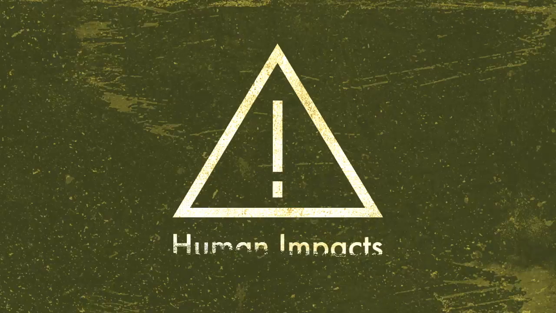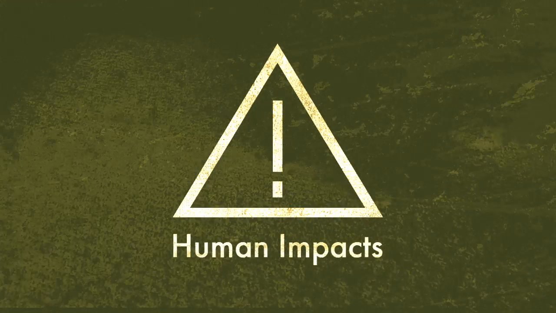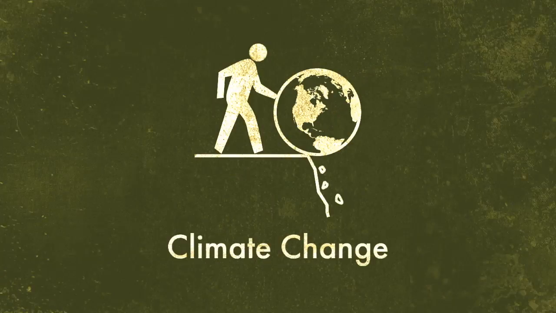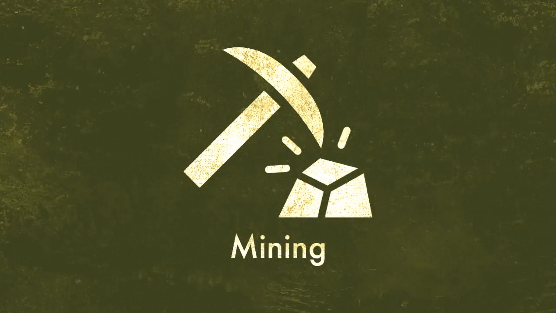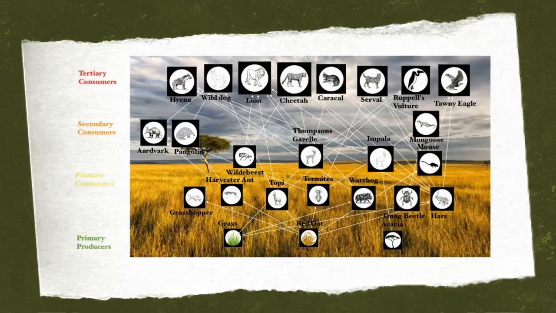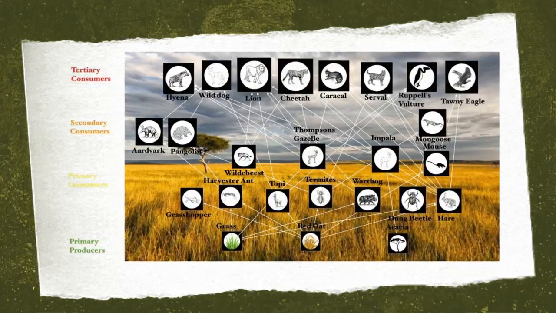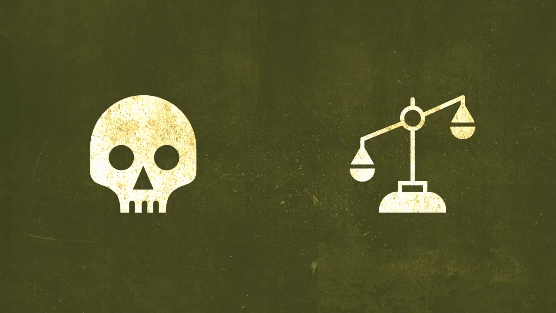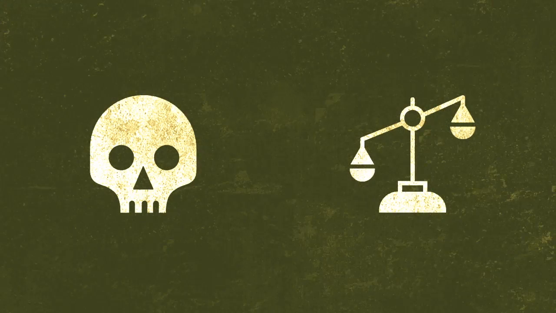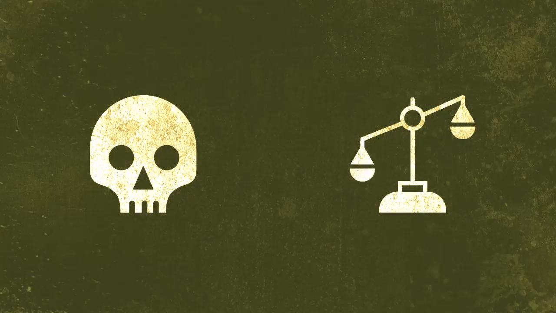As beautiful as it seems, the African savanna is threatened by 4 key human impacts: poaching, climate change, mining, and finally, desertification. The food web of the African savanna is connected to human actions. Poaching affects the food web. We kill herbivores and carnivores like elephants and lions, which tip the food web.